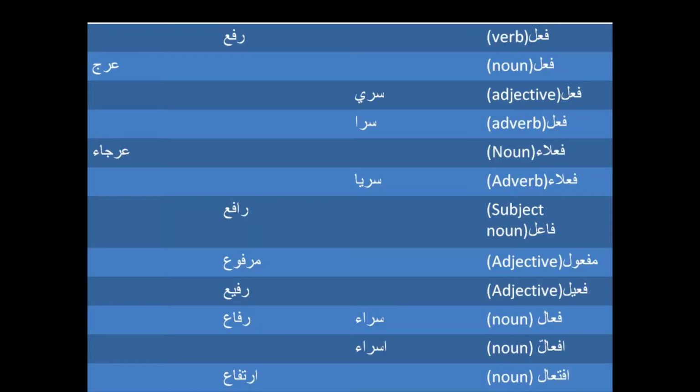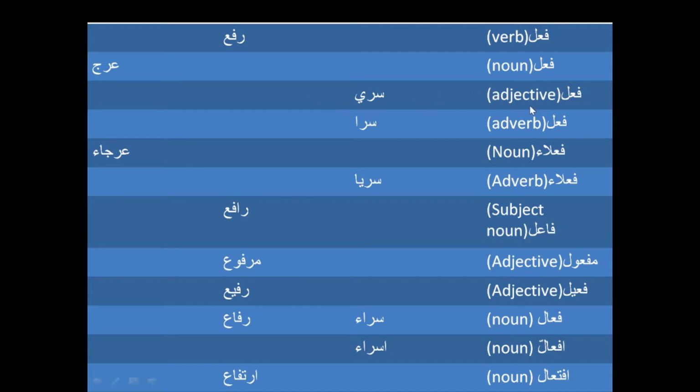In this slide, I have defined on the right hand side column the different scales, and according to these scales, we are going to see the forms of different Arabic words. For example, this is our first word, Rafa. Rafa is a three-lettered word, and it is a verb, on the scale of fa'ala. Rafa is to lift something or elevate something, and then we have Araj, which is a noun, something zigzag or in a winding manner.